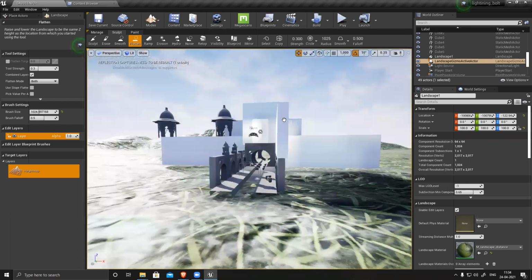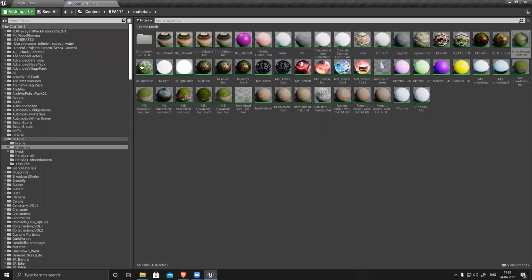So that's what we need to fix. So we need to add tiling to that material, right? Yes, that tiling is not there. I guess some other purpose had created this thing. So we can do it easily.